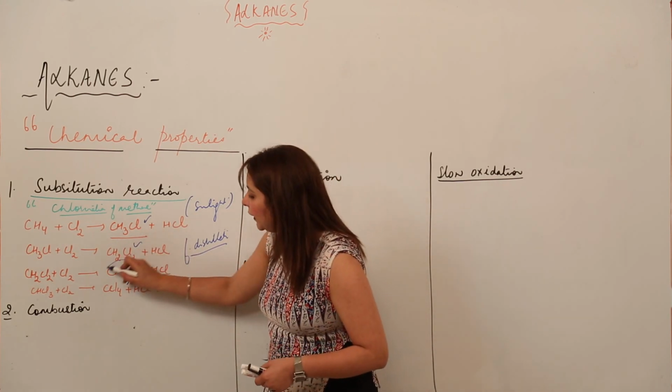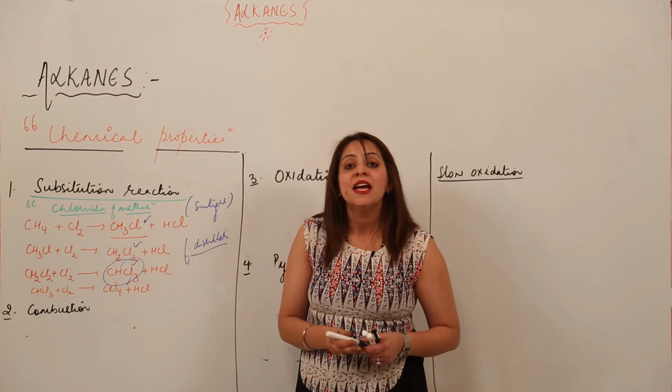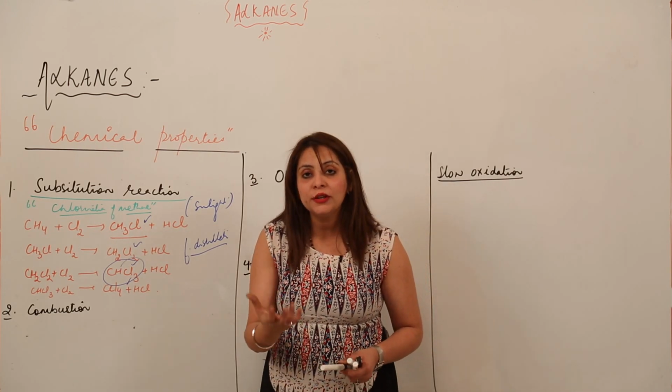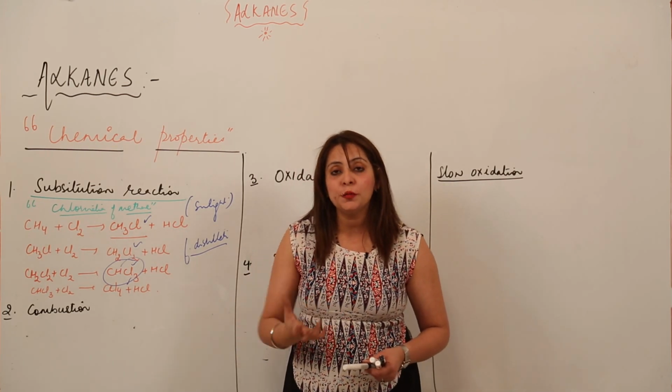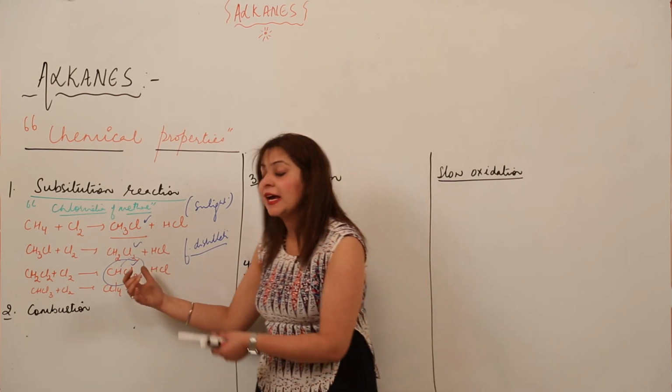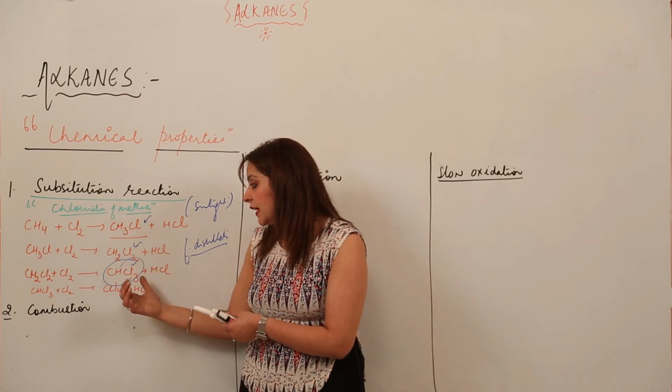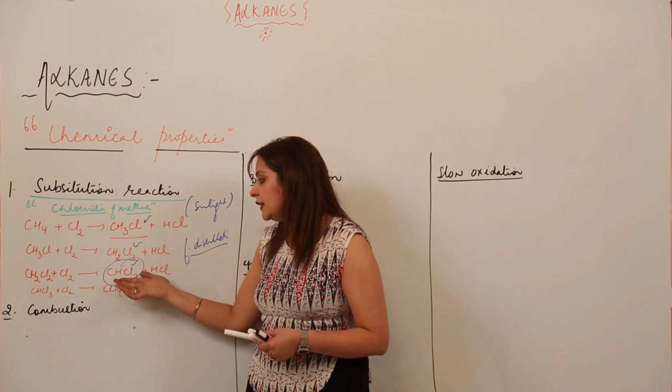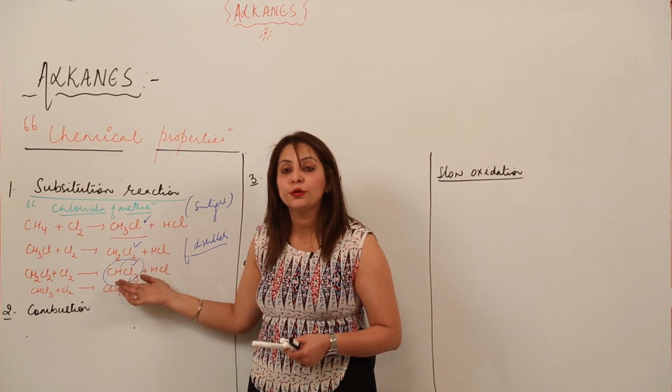And do you know the common name for this compound, CHCl3? It is chloroform. You know what chloroform is and for what purpose it is used in hospitals. This is the formula for chloroform, that is trichloromethane, and chloroform is its common name.